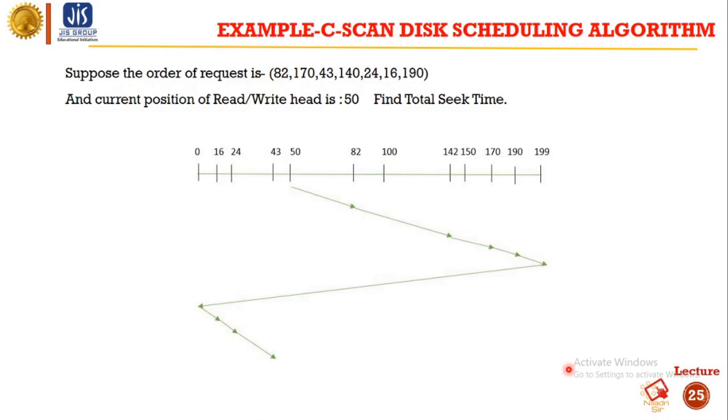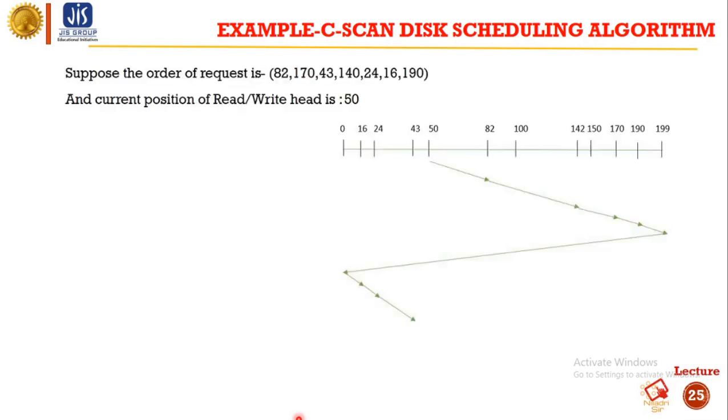But in this case we will move from the end to the start, that is, from 199 we will just move to 0. From 0 we will move to the unvisited disks. So from disk 0 we will visit 16, from 16 we will visit 24, and after 24 we will visit 43. So this is how the C-SCAN algorithm works.